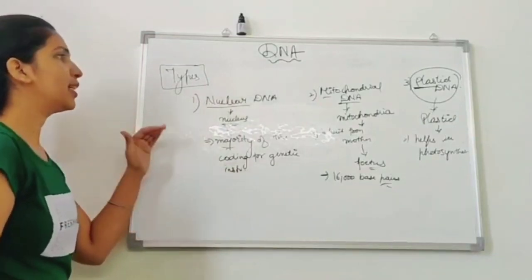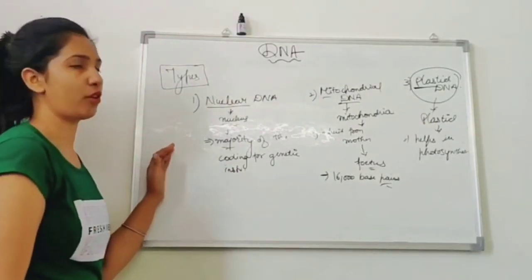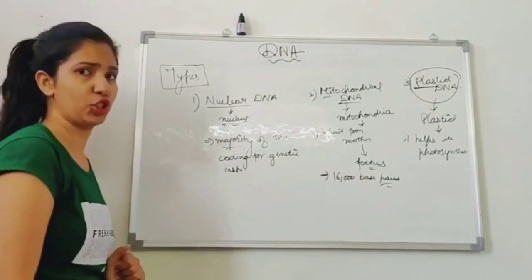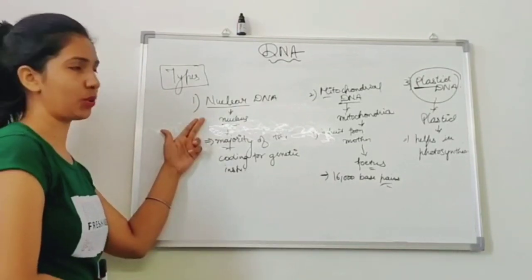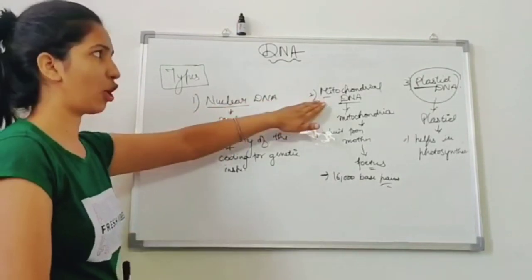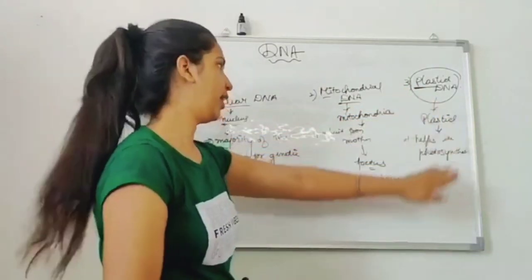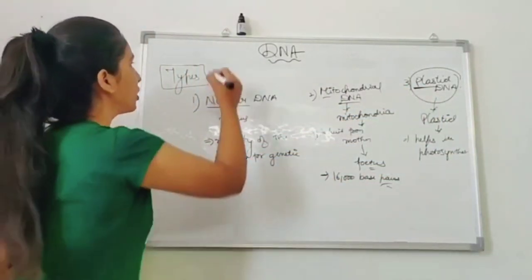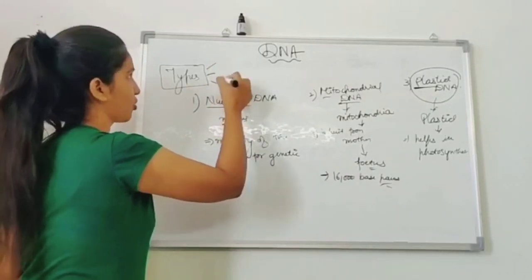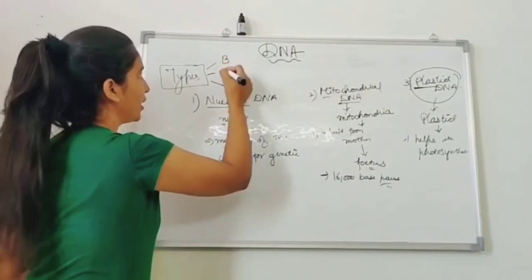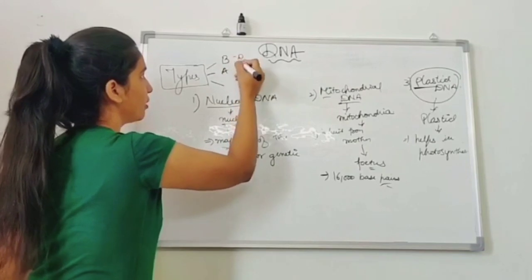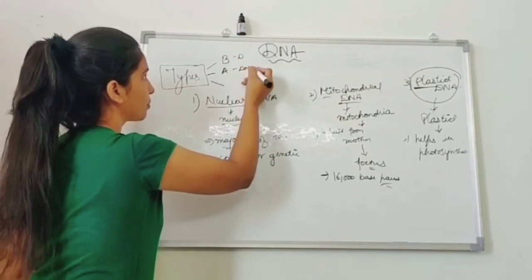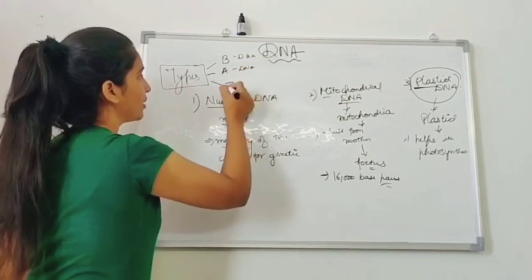So these are the types of DNA on the basis of the position of presence. If it is present in the nucleus, it is called nuclear. If it is in the mitochondria, mitochondrial, and in the plastid, plastid DNA. And these are the properties you have to learn. Now I am going to tell you about three more types on the basis of their structure. There are B type DNA, A DNA, and the Z DNA.